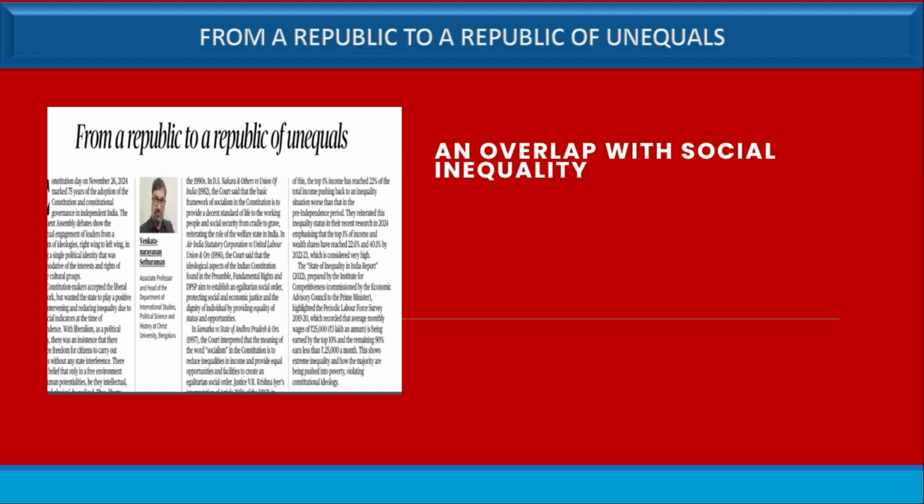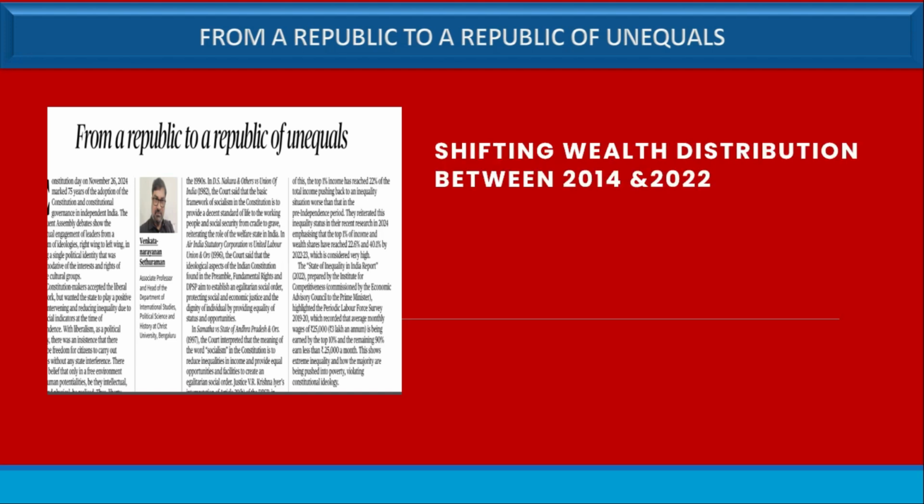A survey states that there is a wide gap in economic inequality and a shifting wealth distribution between 2014 and 2022. Between these years, the non-upper-caste share of billionaire wealth has reduced from 20% to 10%. The upper caste share of the billionaire wealth has increased from 80% to 90%.